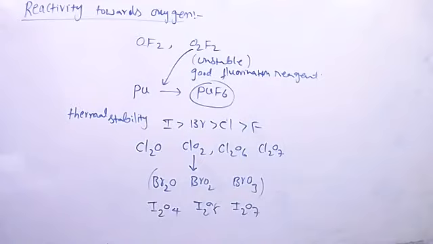And I2O5 is acting as a good oxidizing reagent. It is used in the estimation of carbon monoxide. That's all that is about oxides of halogens.